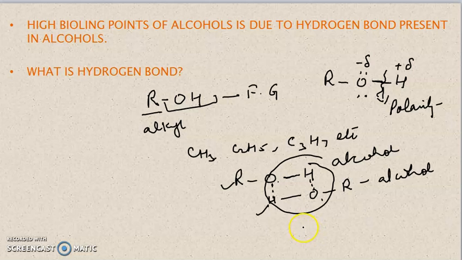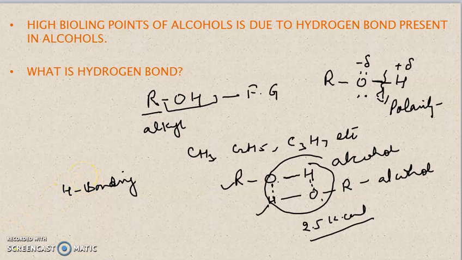The energy associated with a hydrogen bond is nearly 2.5 kilocalories. So to break the hydrogen bond, we need 2.5 kilocalories of energy, and it is quite a strong bond like the van der Waals bond. That is why alcohols have higher boiling points than their corresponding alkanes, because of this hydrogen bonding. So we can say hydrogen bonding makes them strongly associated with each other, and due to that their boiling points are high.